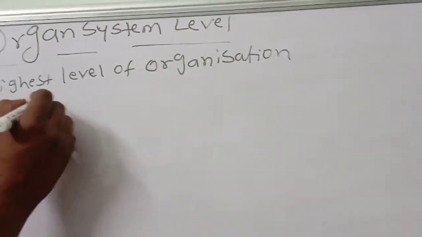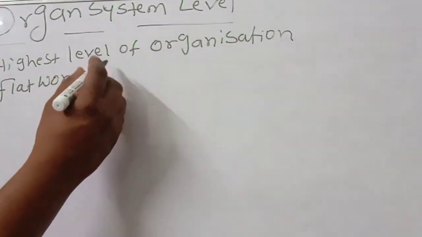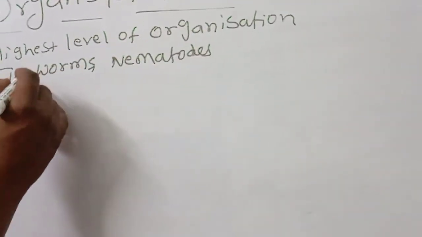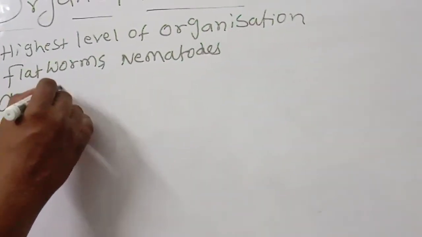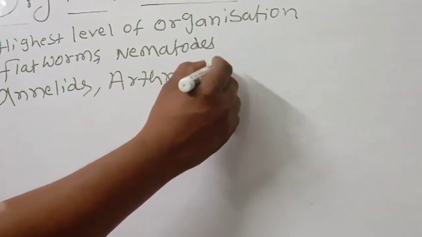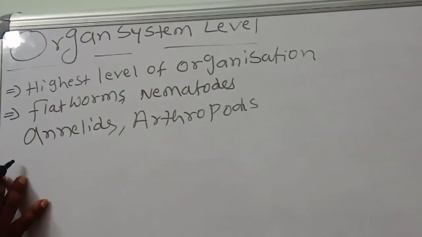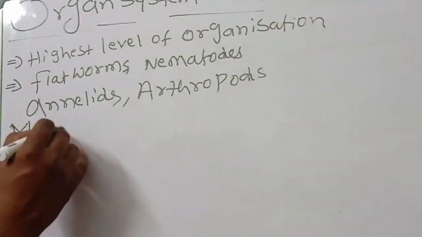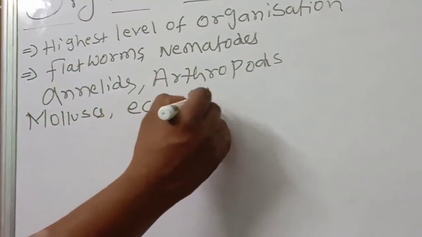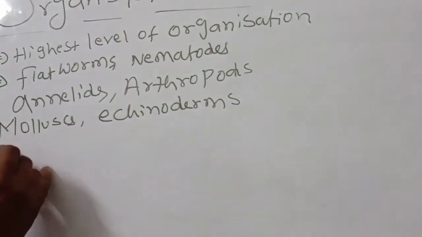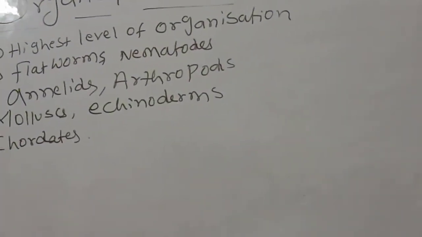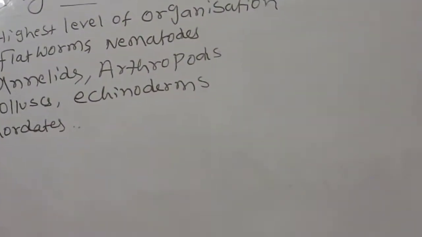Mainly flatworms, then nematodes, annelids, arthropods, and mollusks. Next, echinoderms and chordates. So these all exhibit organ system level organization.